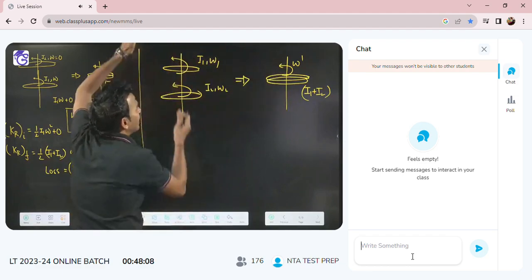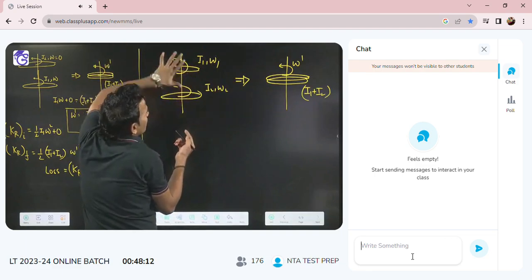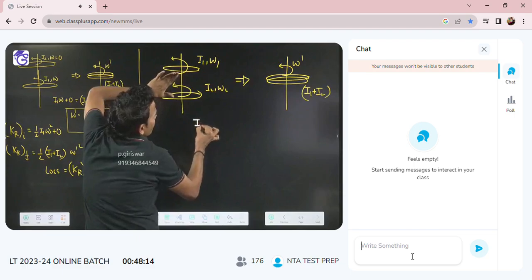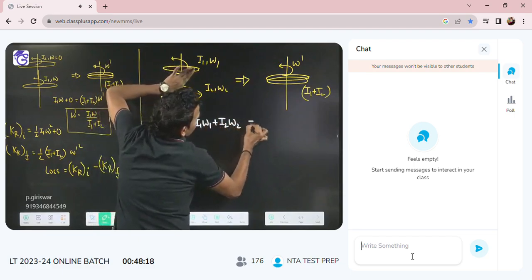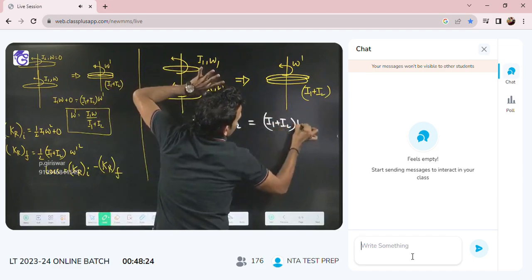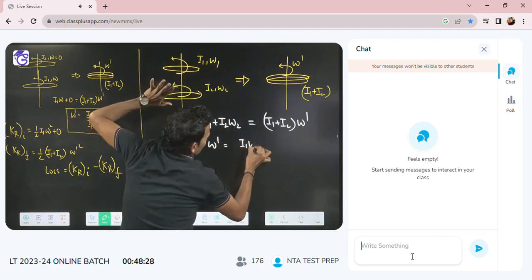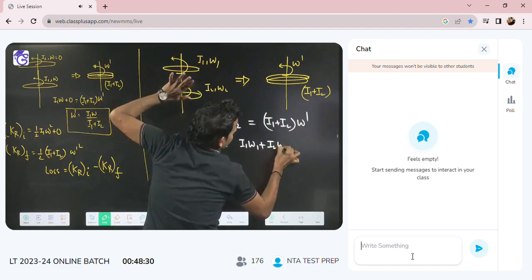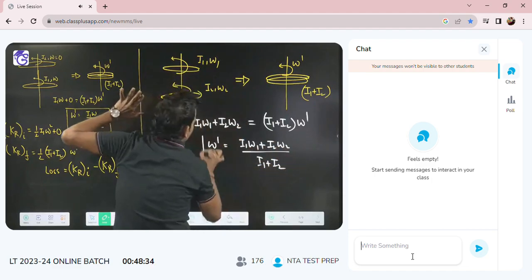Again, you can find the initial angular momentum. What is the initial angular momentum due to these two discs? I1 omega 1 plus I2 omega 2. And what is the final angular momentum? I1 plus I2 into omega dash. So again you can find omega dash. Omega dash will be I1 omega 1 plus I2 omega 2 by I1 plus I2.